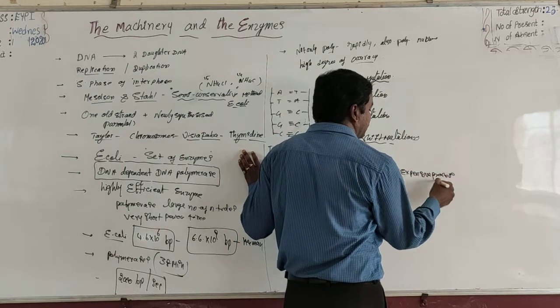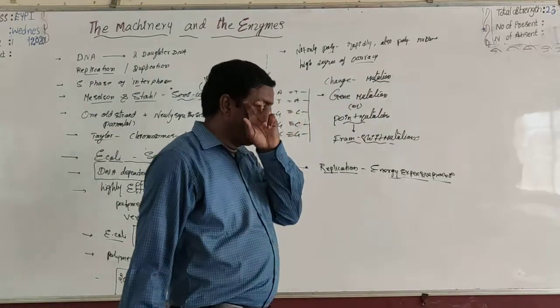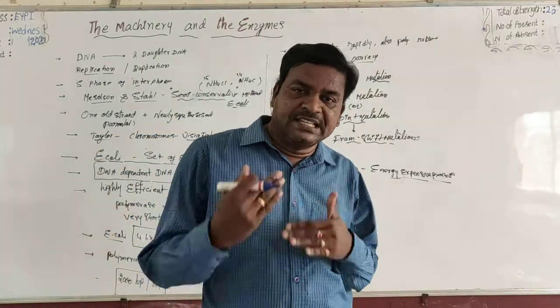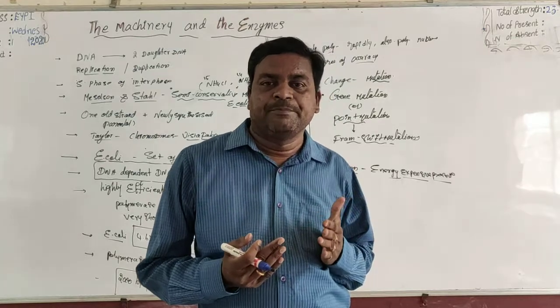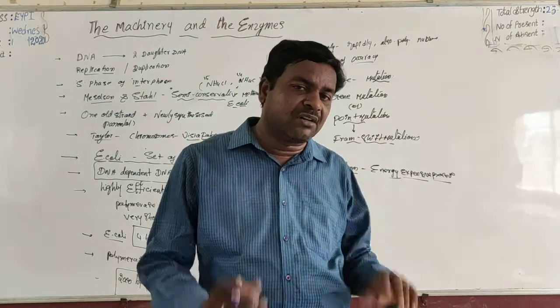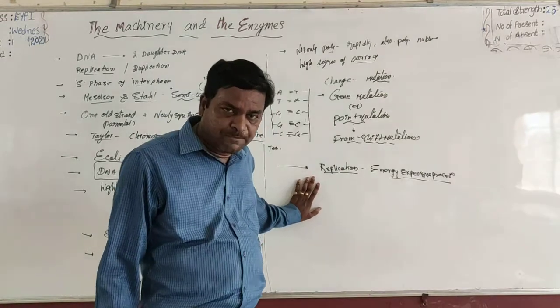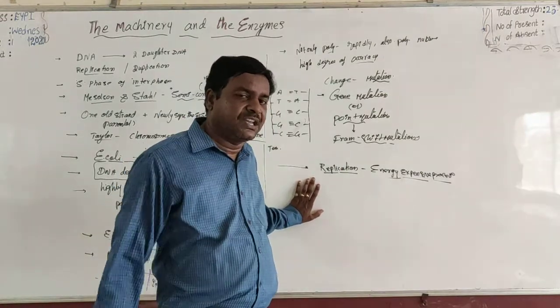It requires some amount of energy. This enzyme catalyzes the polymerization by using some amount of energy. But what is the source of energy for this polymerization?